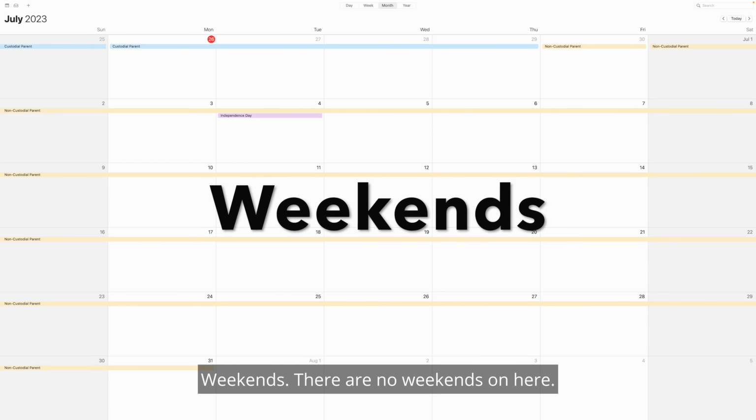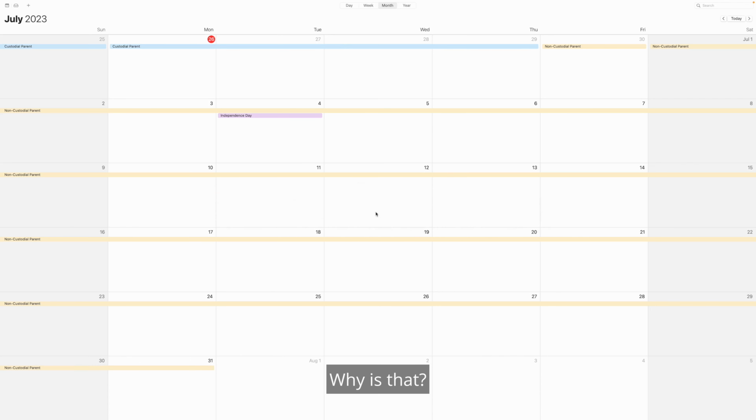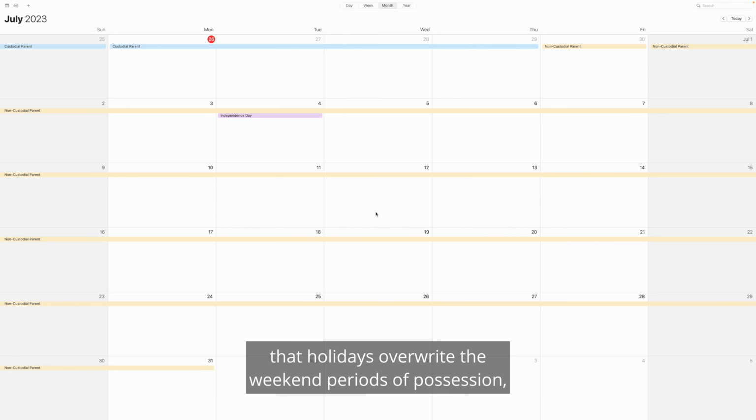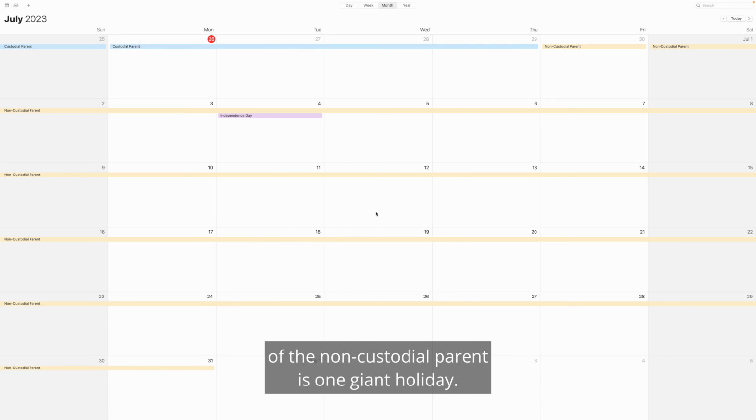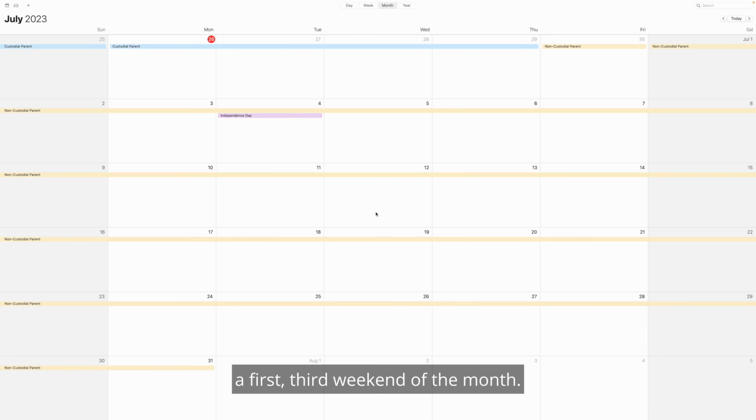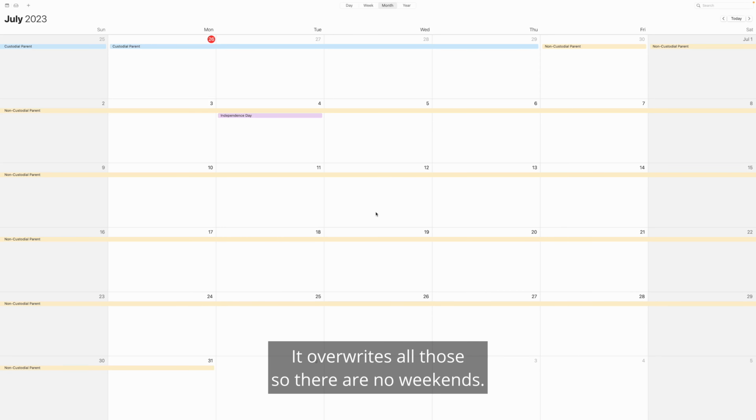Weekends. There are no weekends on here. Why is that? Well, because we know that holidays overwrite the weekend periods of possession. So the extended summer possession of the non-custodial parent is one giant holiday. Therefore, it overwrites all what normally would have been a first, third weekend of the month. It overwrites all those, so there are no weekends.